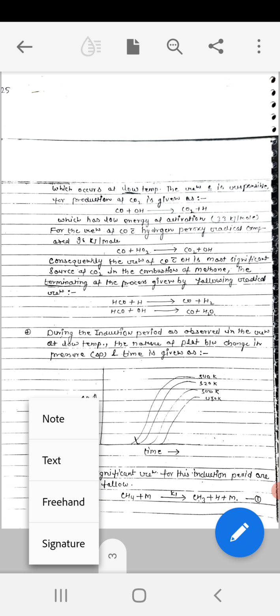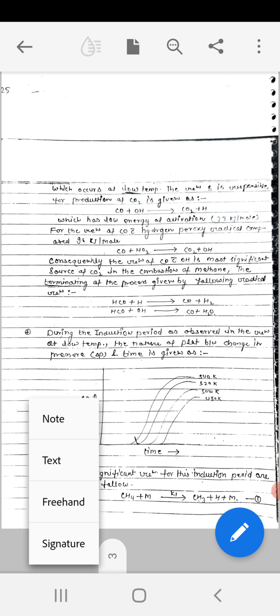The termination of the process is given by the following radical reactions. HCO combines with H to form CO plus H2. HCO plus OH combines to form CO plus H2O.